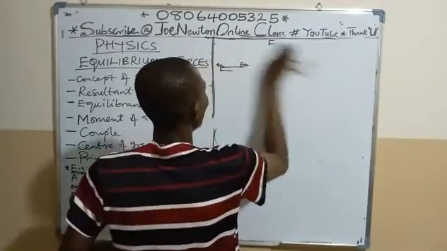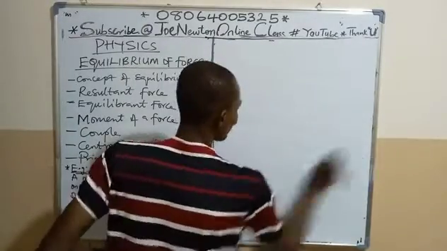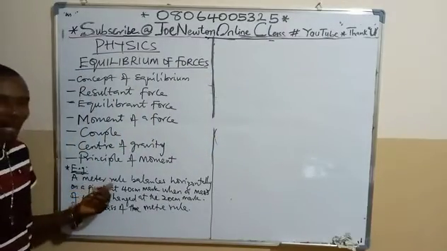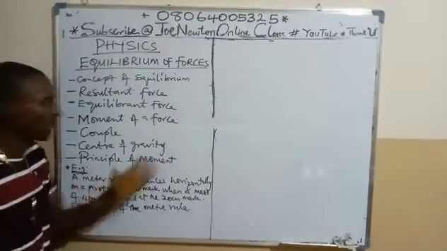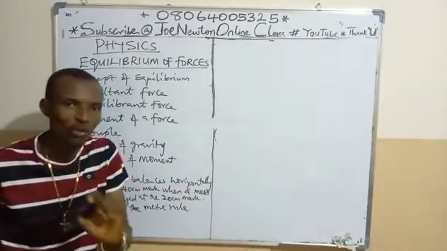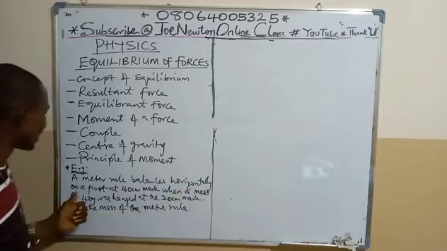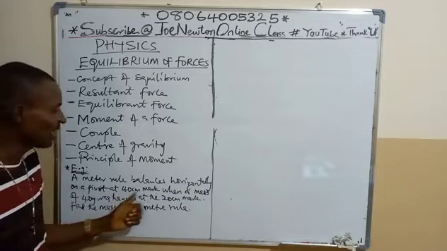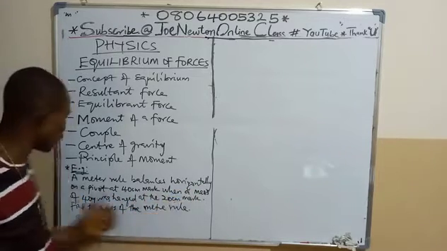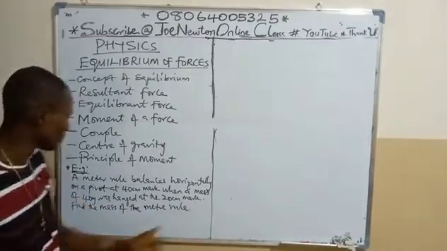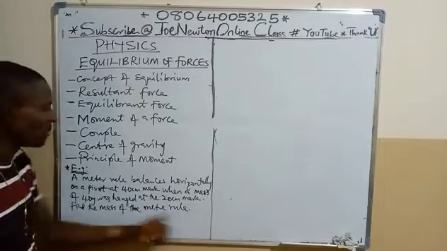Let's take this question on the board. A meter rule is an example to bring home our analysis of the principle of moment of a force. A meter rule balances horizontally on a pivot at the 40 cm mark when a mass of 40 grams is hung at the 20 cm mark. Then find the mass of the meter rule.